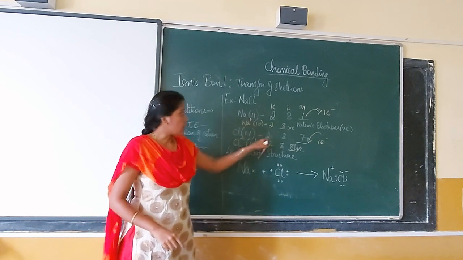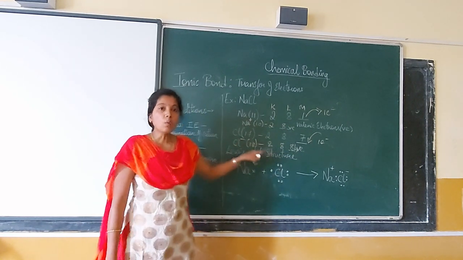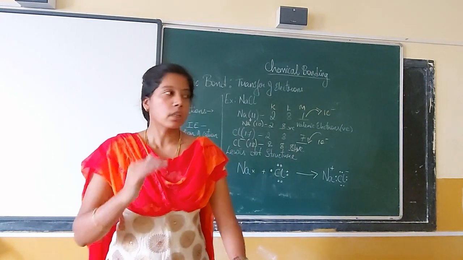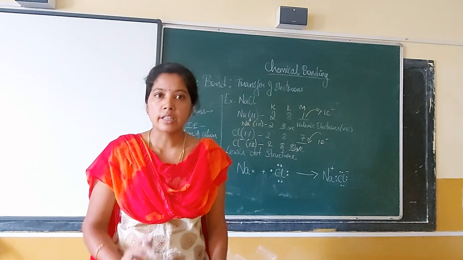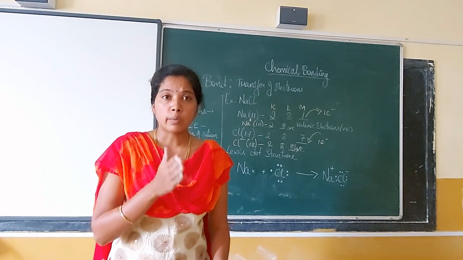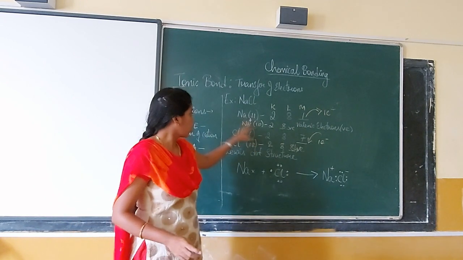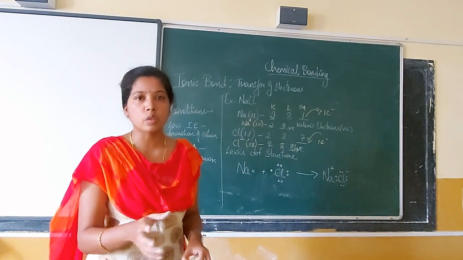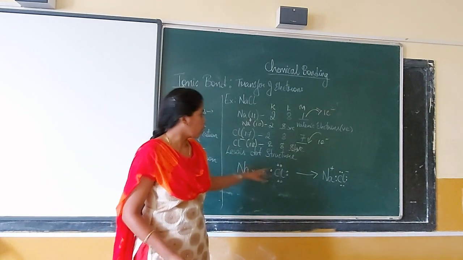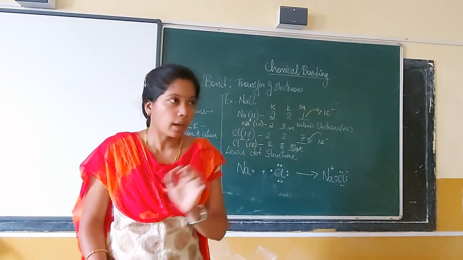So both atoms have got an octet in the last shell, so they are stable. Now one has a positive charge and the other has a negative charge. All of us know that unlike poles, positive and negative, tend to attract each other. So sodium and chlorine get into a very strong force of attraction, and they tend to form a bond called NaCl. The bond is represented by just a small line.